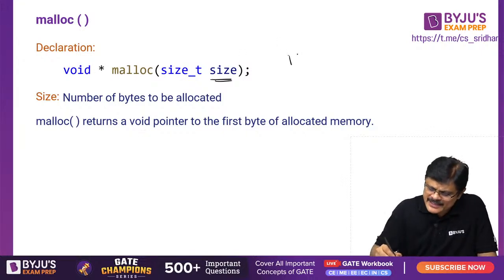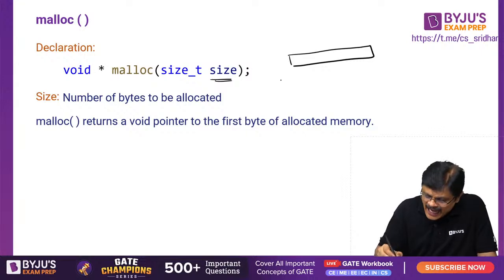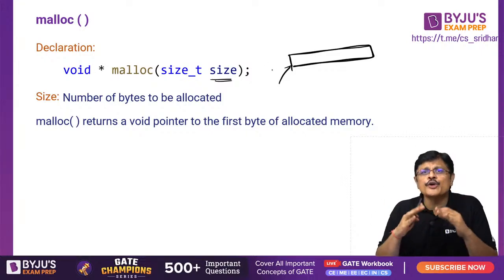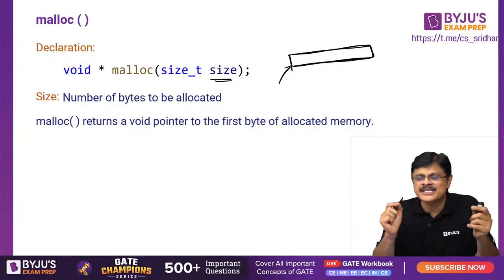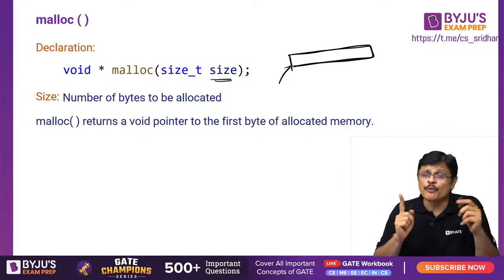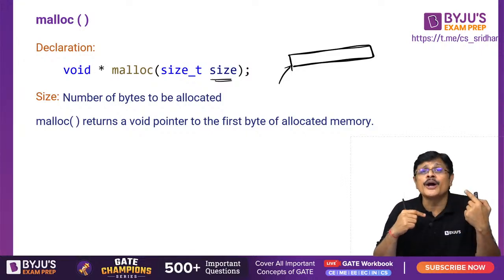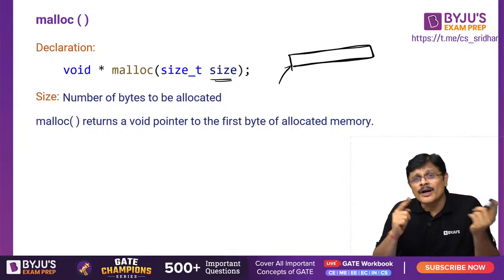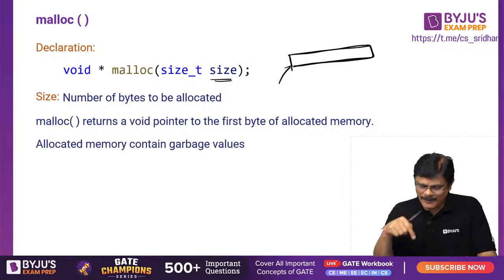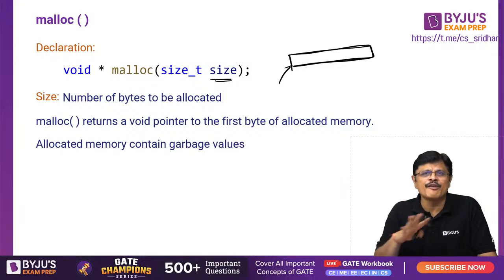This particular size is created in the heap, and the pointer or the address of that particular block is returned, my dear friends. Suppose you want to store an integer, you have to typecast with int star. Typecasting is important here. Typecasting needs to be done because we return void star, a pointer to void. So whatever type you are storing, you have to mention explicitly by doing typecasting. The allocated memory contains garbage value. So the memory which is allocated by malloc will contain default garbage.